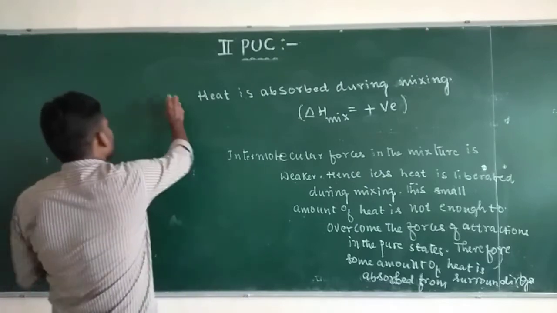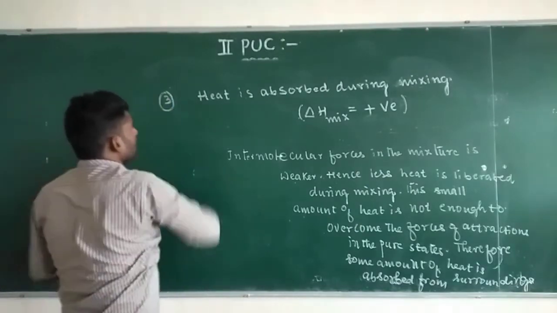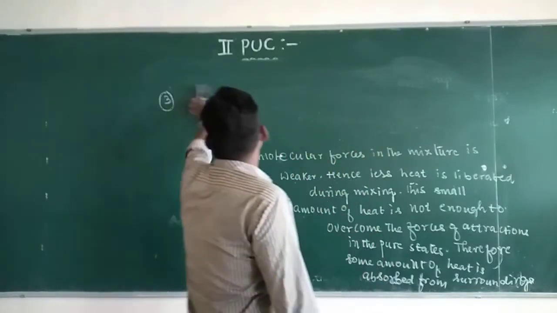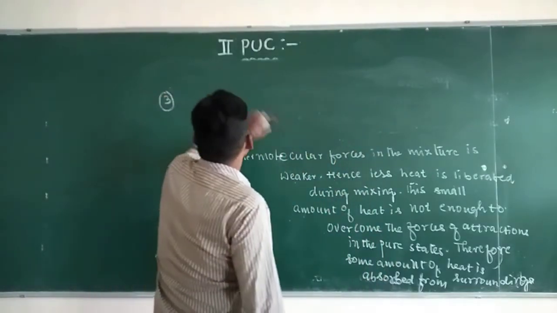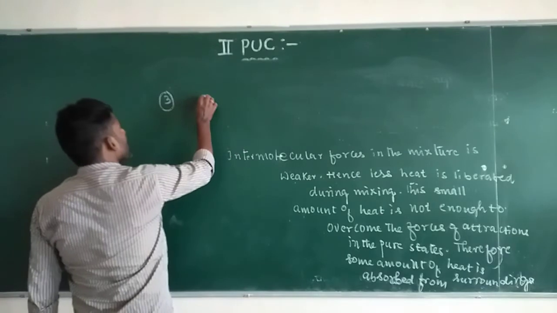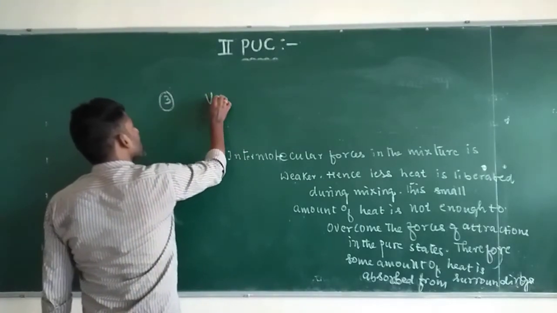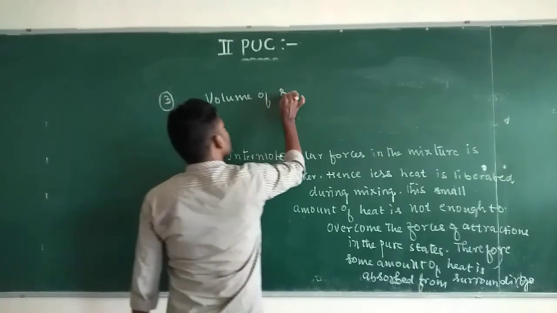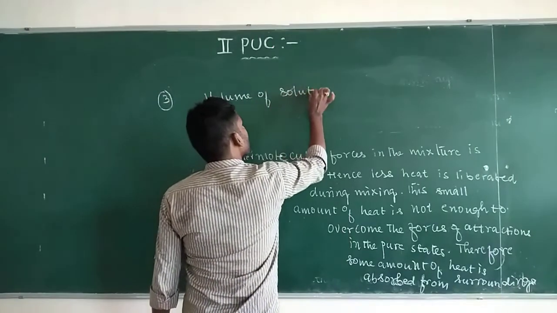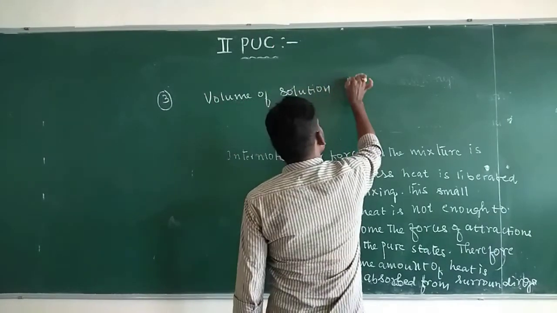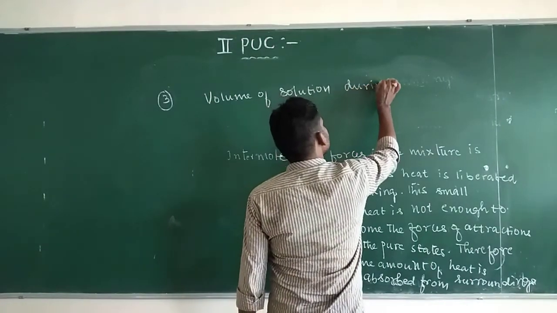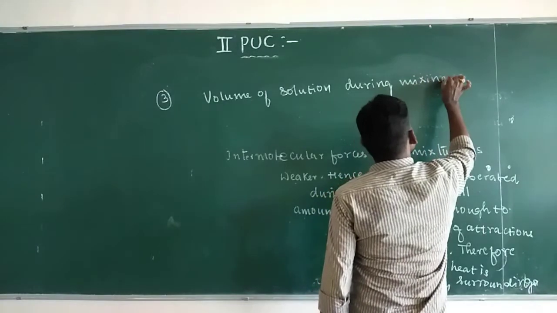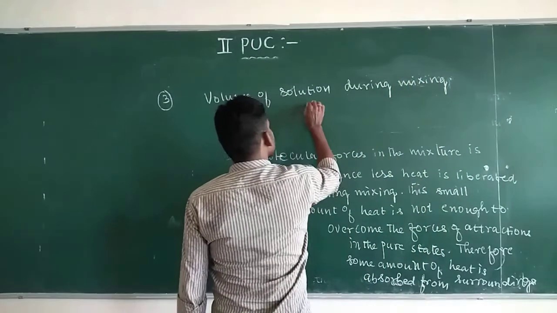Okay, next. The third one is volume during mixing. The volume of the solution during mixing increases.